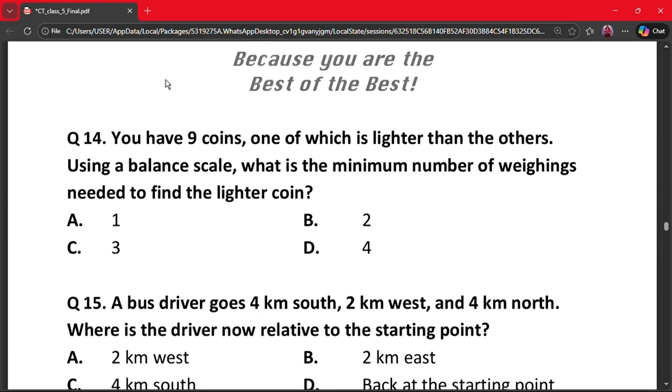The next question is question 14. You have 9 coins, one of which is lighter than the others. Using a balance scale, what is the minimum number of weighings needed to find the lighter coin? A, 1; B, 2; C, 3; and D, 4. So here the correct answer is option B, that is 2. Why? Divide into 3 groups of 3, then compare 2 groups, then compare 2 coins in the lighter group. So there are 2 weighings.